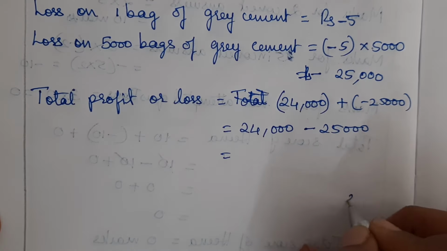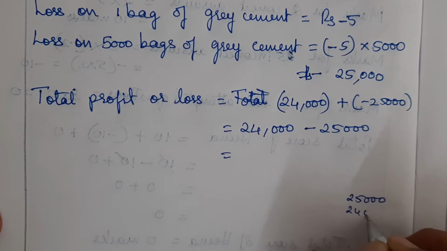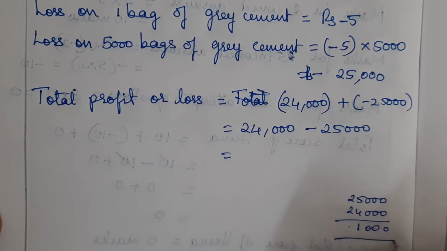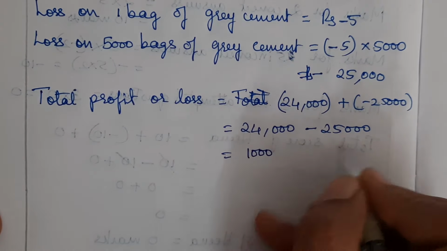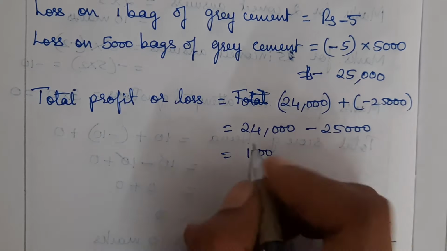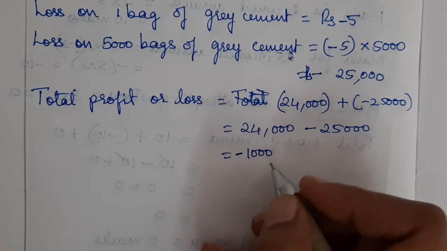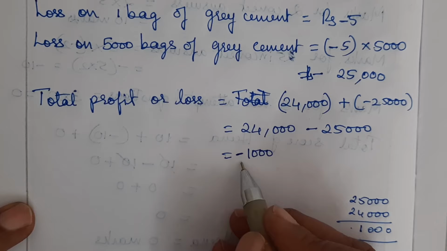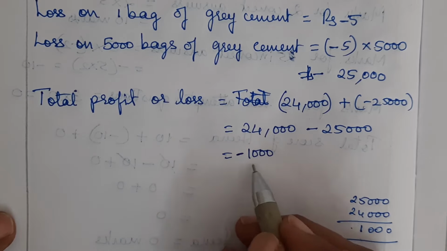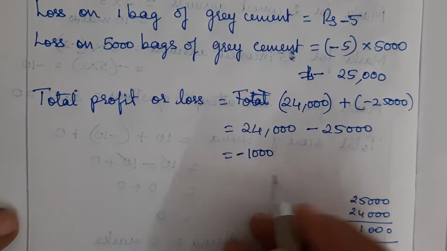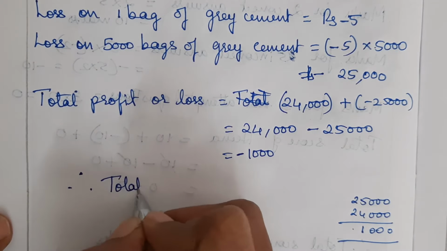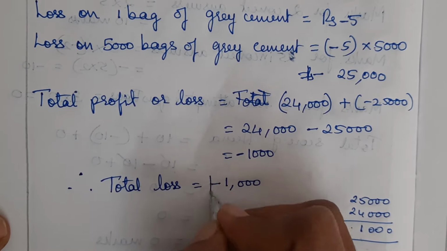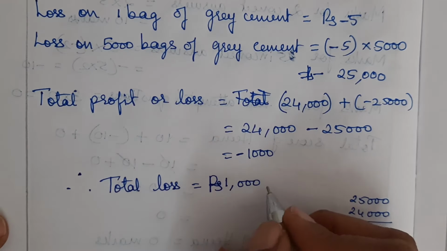Take the bigger number, 25,000, and subtract 24,000. So 0, 0, 0, 5 minus 4 is 1, 2 minus 2 is 0. The answer is 1,000. Then take the sign of the bigger number, 25,000, so the sign is minus. So it is minus 1,000. Is it a profit or loss? If you get a plus amount it's profit, and a minus amount is always loss. Therefore this is a loss. So total loss in a month is minus 1,000, or you can directly write rupees 1,000.